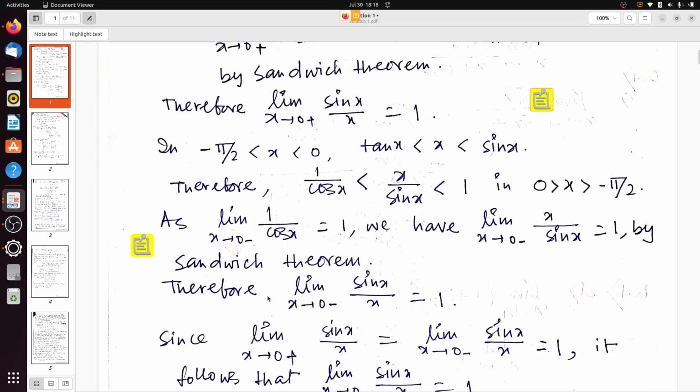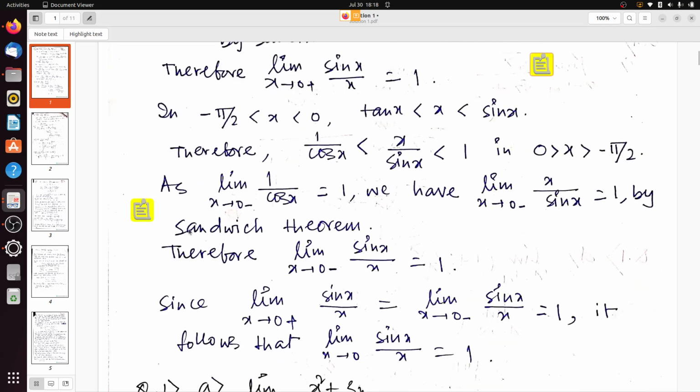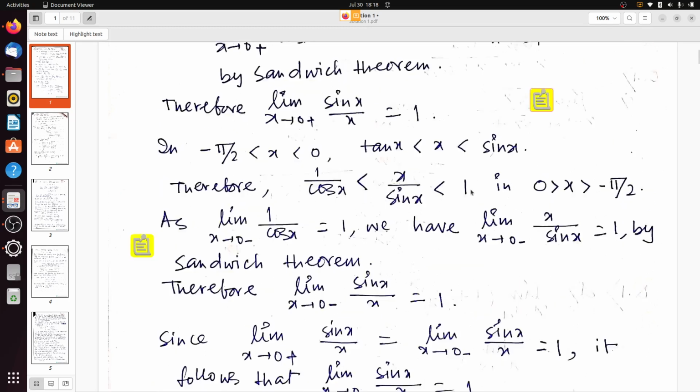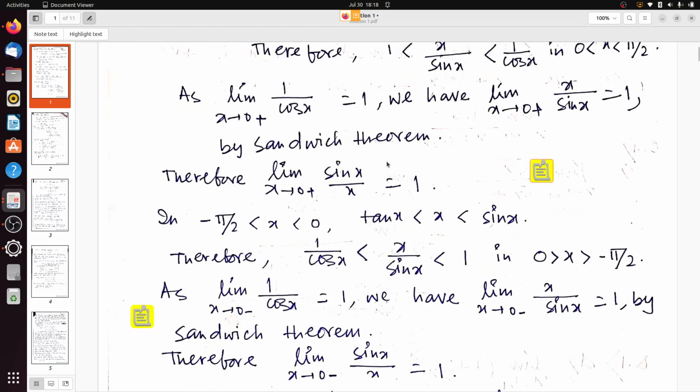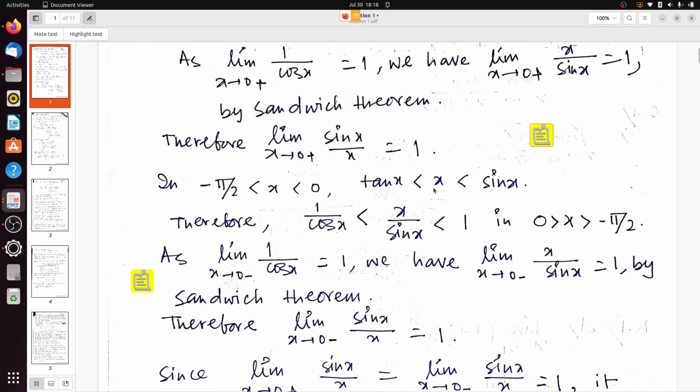Okay, so if we now implement the sandwich theorem here, we will once again use the sandwich theorem. In minus pi by 2 less than x less than 0, what we will get here is tan x less than sin x. It is just the other inequality. Here we got sin x less than tan x, and here we will get tan x less than sin x.